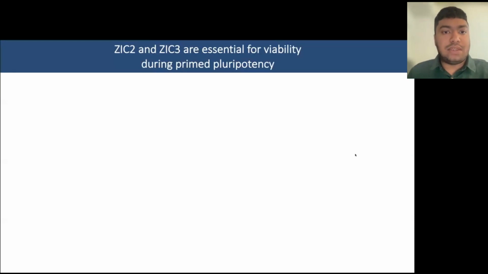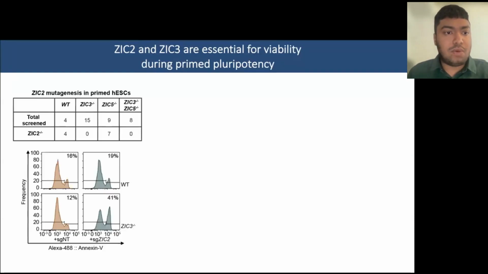So to study this a bit more in depth and know the functional role of these transcription factors, we tried to generate single and combinatorial mutants of ZIC2, 3, and 5. However, while we were able to successfully generate single mutants of ZIC2, 3, and 5 and combinatorial mutants of ZIC2, 5 and ZIC3, 5, we were unable to generate mutants that have deletion of both ZIC2 and ZIC3. And this is highlighted by this annexin V staining, which is a marker of cell death, where they had a high staining for annexin V in the ZIC2-3 double mutant compared to the single mutants and the wild type control, suggesting that loss of both ZIC2 and ZIC3 results in high cell death.